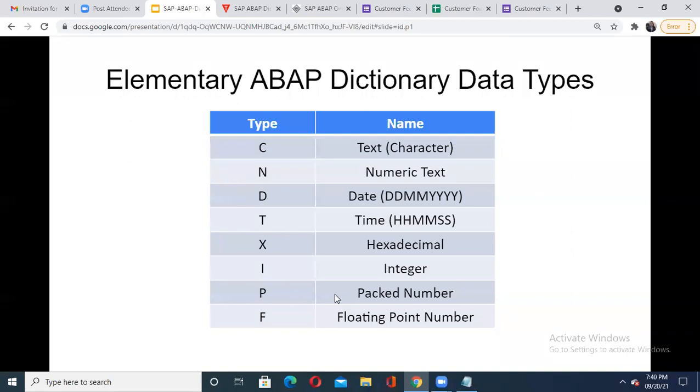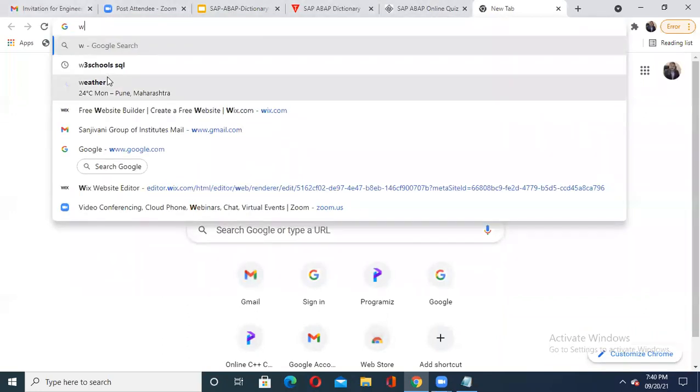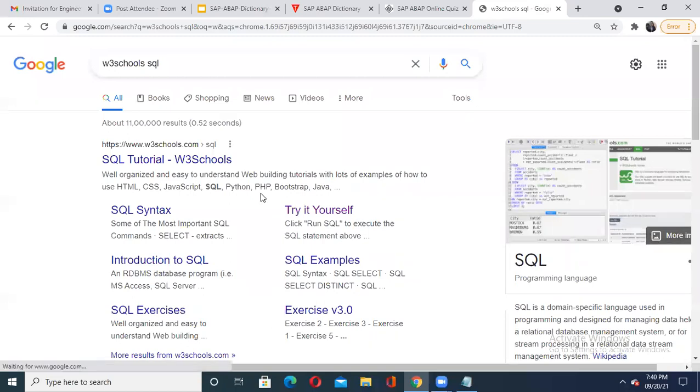When I'm saying dictionary data type, now you understand that when you are going to store data in any table, you have to take the help of these data types. Suppose you want to store student information; for that purpose you need to know these particular data types. Just for your understanding, I would like to take one more example from the W3Schools SQL site, and show you how this data dictionary object is going to help you. Let us see the SQL syntax for a minute.